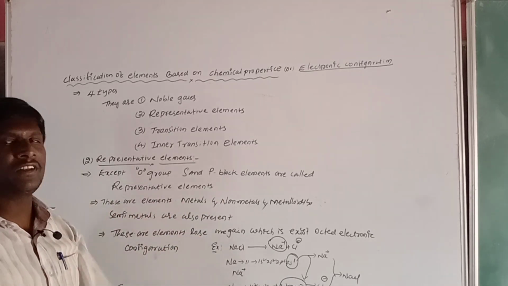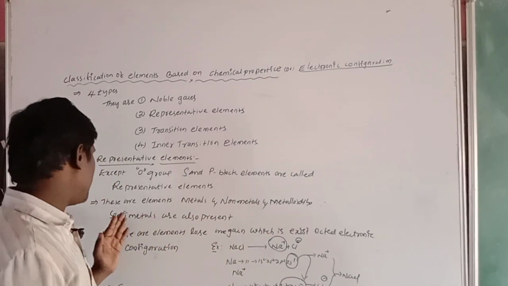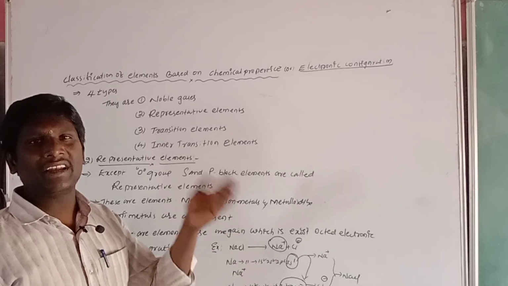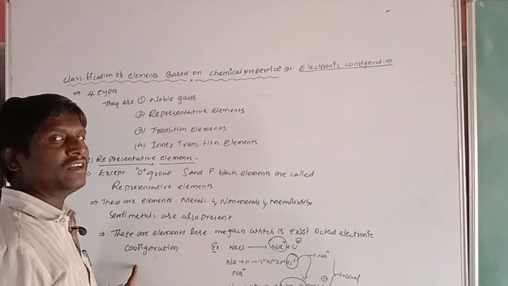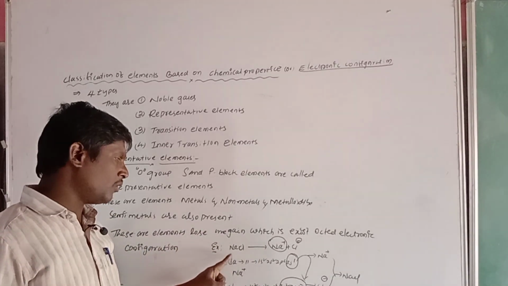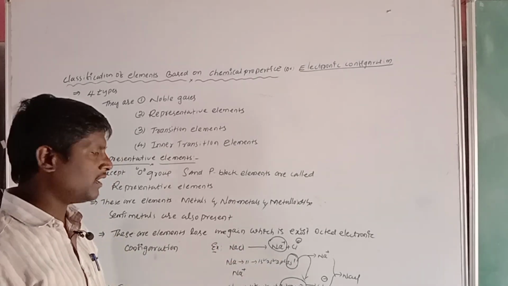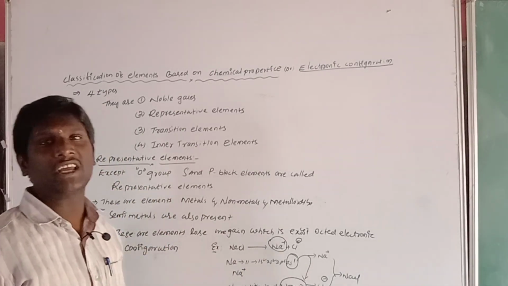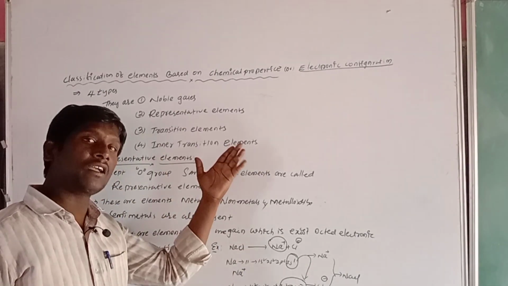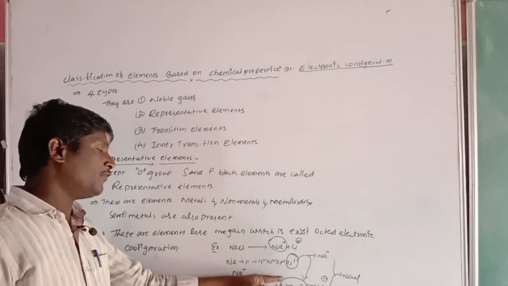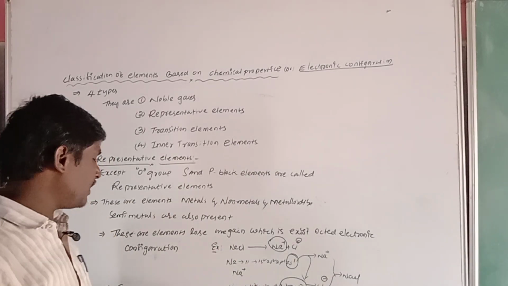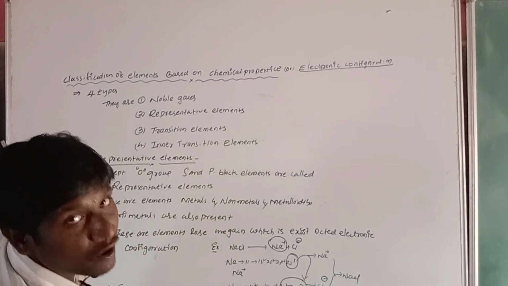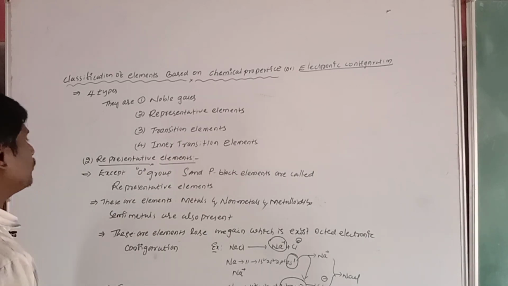These elements include metals, non-metals, metalloids and semi-metals. These elements lose or gain electrons to reach the octet electronic configuration. We see this in the formation of NaCl. Sodium, a first group A element, loses the electron, and chlorine, a p block element, gains the electron, forming NaCl. So the general electronic configuration of representative elements is ns2 np1 to 5.